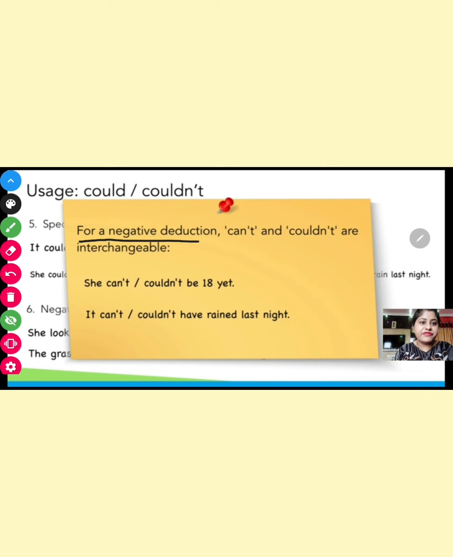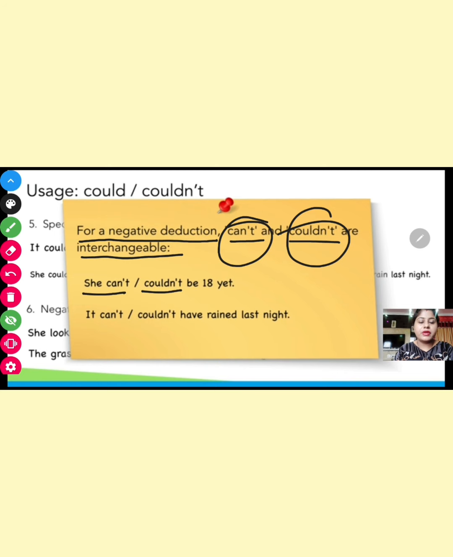For a negative deduction, can't, could not are interchangeable. It doesn't matter whether in present, past or future. She can't, she couldn't makes the same sense. Be 18 yet. It can't, it couldn't have rained last night. So you see, it is same in both the cases.